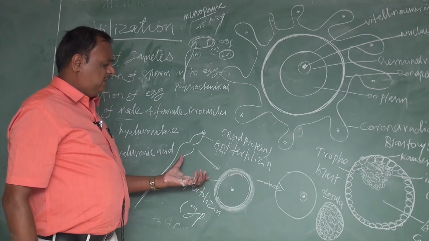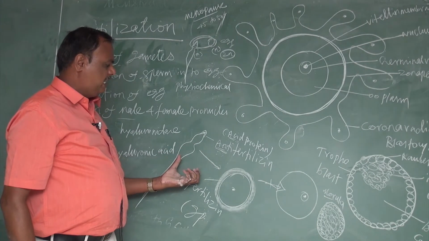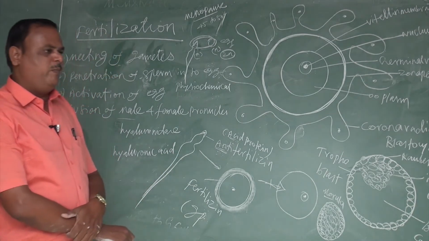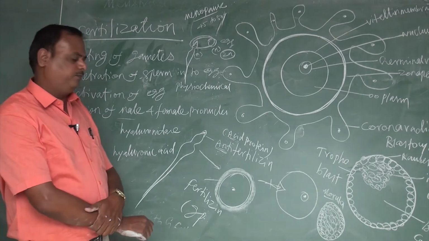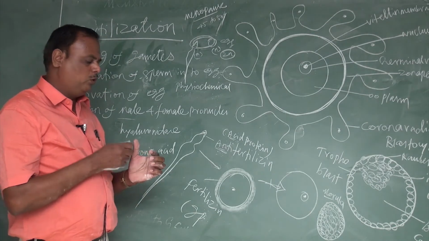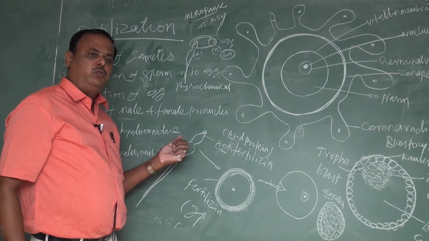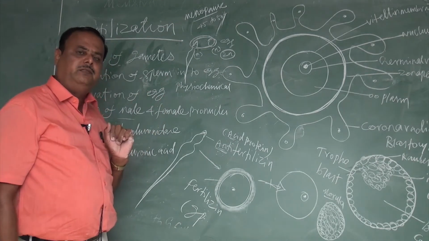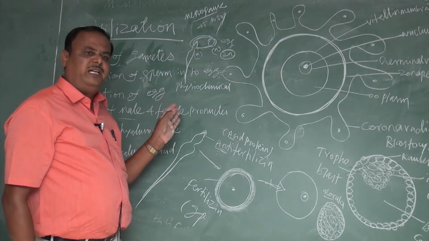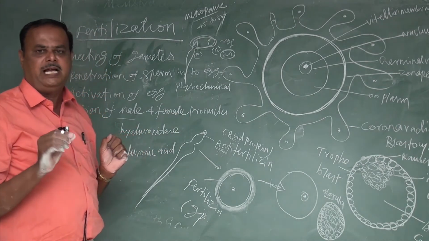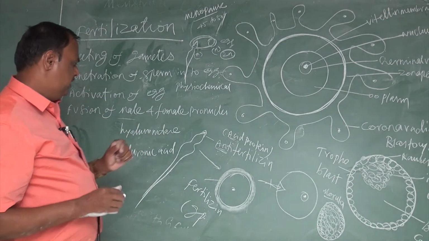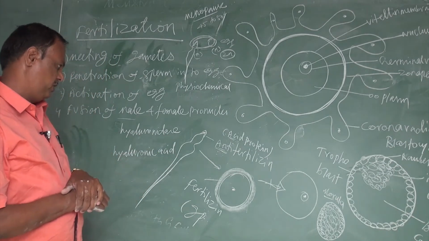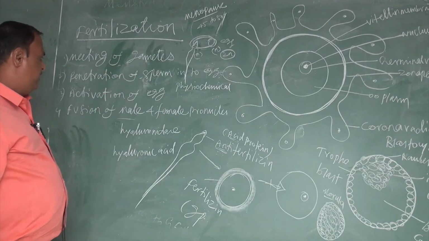This chemical reaction and physiological action are involved in the process, that's why it is called a physiochemical process. It is compared to the lock and key hypothesis: a specific key opens a specific lock, and also the antigen-antibody reaction. The antigen is always present on RBCs, and the antibodies are freely present in the plasma. A particular antigen reacts with only the particular antibody. The reaction is compared to the lock and key hypothesis. This is called the meeting of gametes.